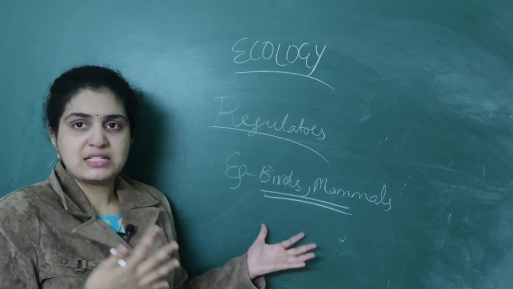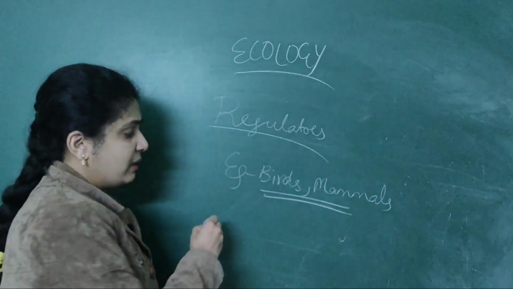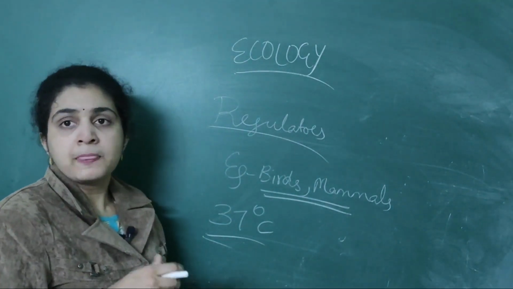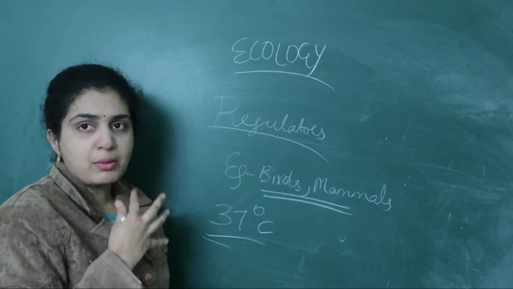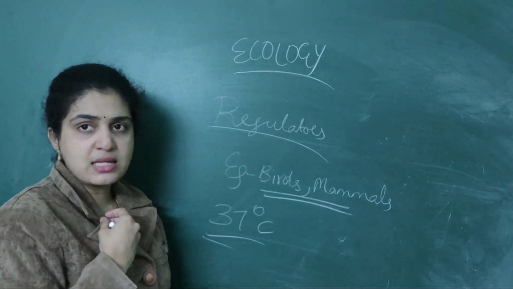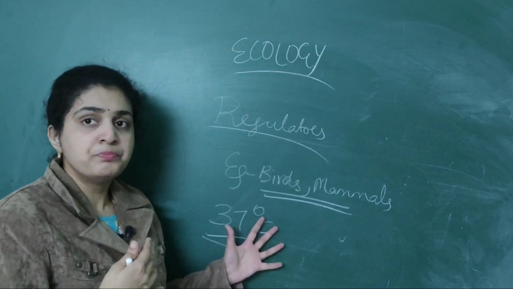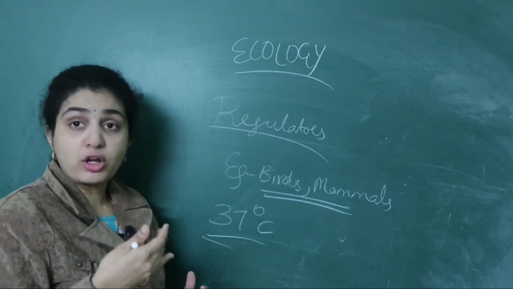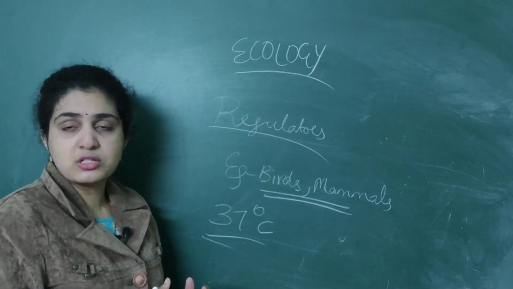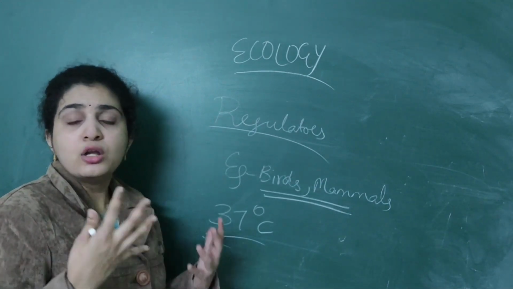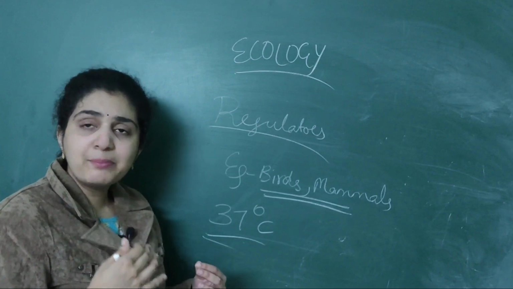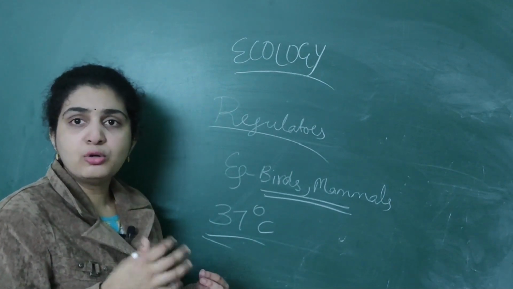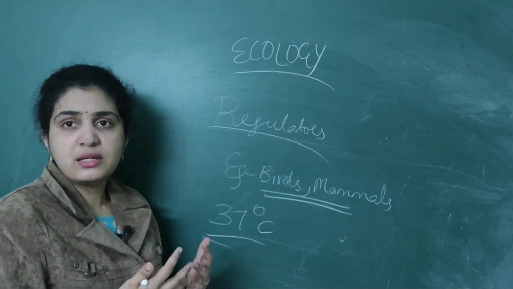You can imagine us, birds, mammals, we all. Normally, our body temperature is 37 degrees Celsius, right? So if our body temperature is 37 degrees Celsius and it varies, if it is summer, the outside temperature will go to 40, sometimes 50 degrees Celsius also. Then what will happen? To bring our body temperature to the normal state, what will our body do? We will sweat profusely.